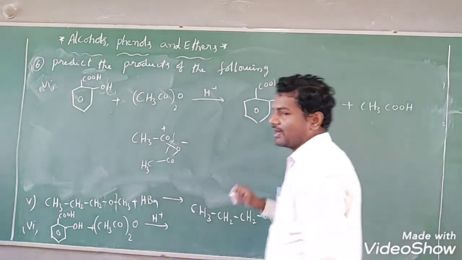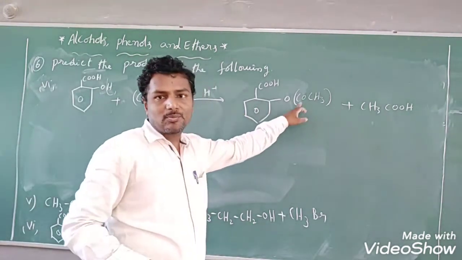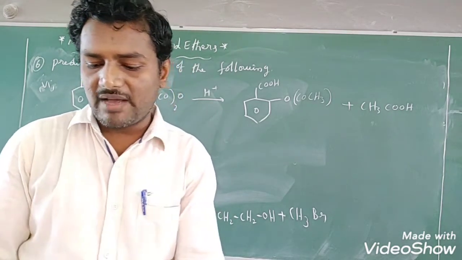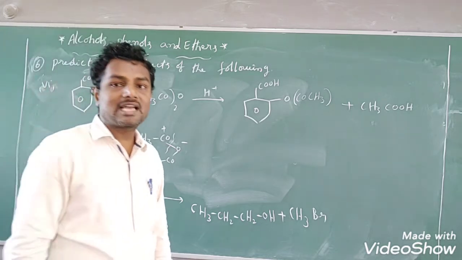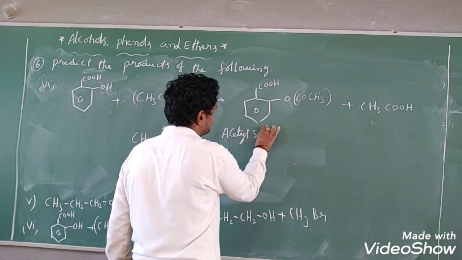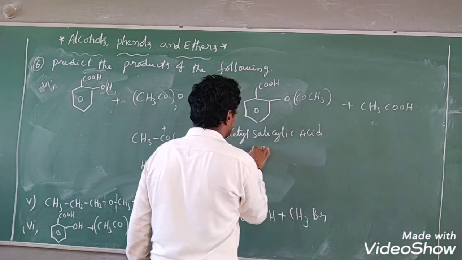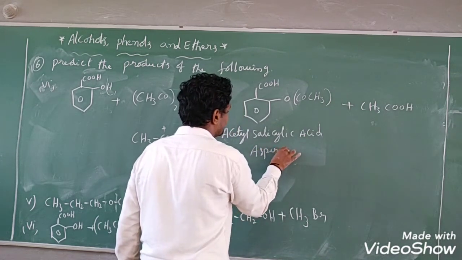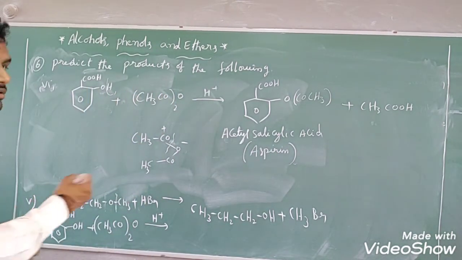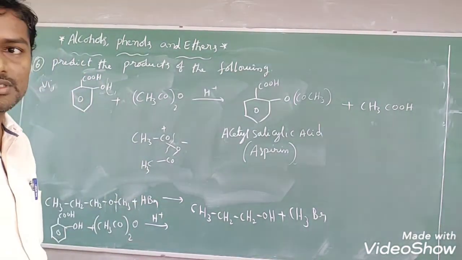What is the name of this compound? This is salicylic acid, where at the ortho position one of the hydrogen atoms is replaced by COCH3. So that's why the compound name is acetyl salicylic acid. What is the name of this compound? Acetyl salicylic acid, which is also known as aspirin, students, right? So like this, there is a chance they will ask you to complete the following reactions. I have given you very, very important questions, so go through these questions also.